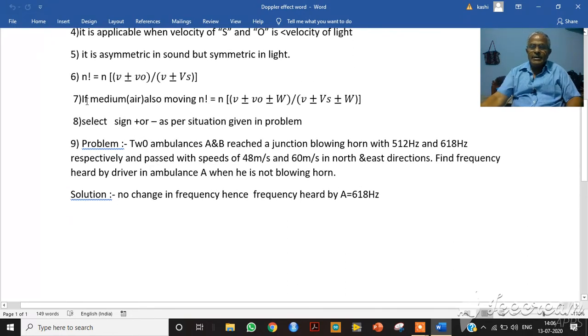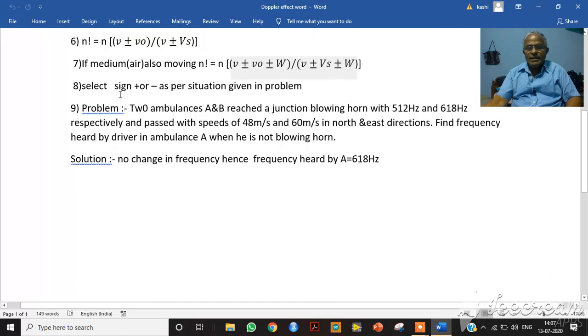Again, if the medium is also moving, then we have to add another term, the velocity of wind, that is W. It is shown by W here. So it becomes n dash is equal to n into (V plus or minus V observer plus or minus W, the wind velocity) by (V plus or minus Vs plus or minus W). So in this you have to select either plus or minus depending upon the given problem and the given situation.